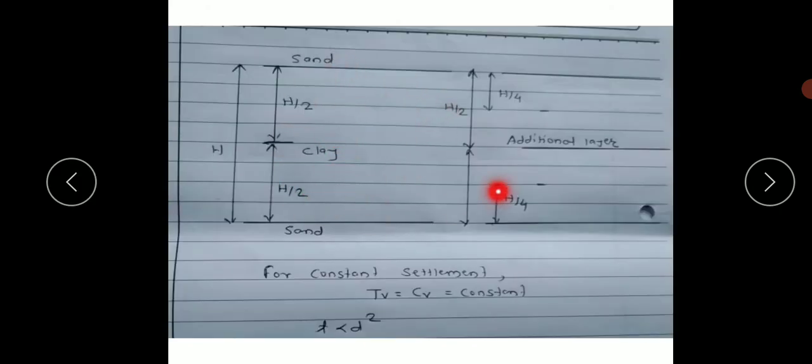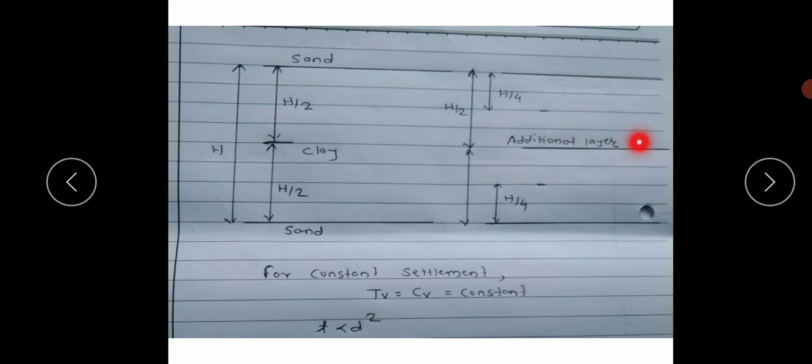Next question: a 2-meter thick saturated clay layer drained at both faces settles by 90 mm in 1 year. If a thin layer of pervious soil is introduced in the middle of the layer, then in how many years will the settlement of 90 mm be completed? Okay, what they have asked: two cases are there.